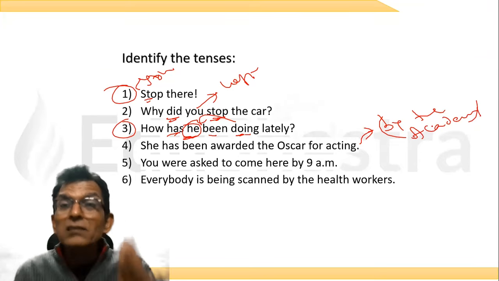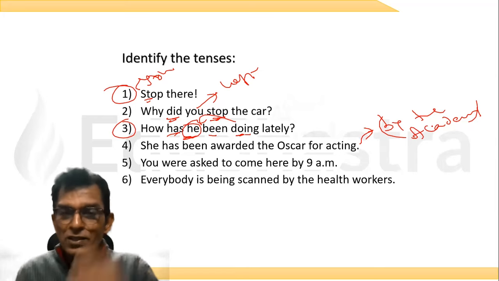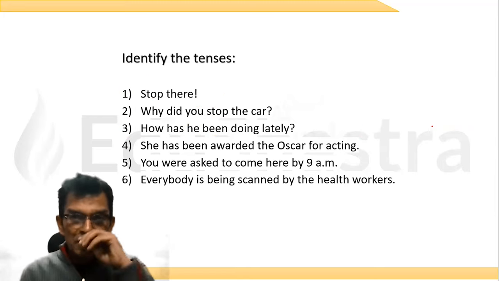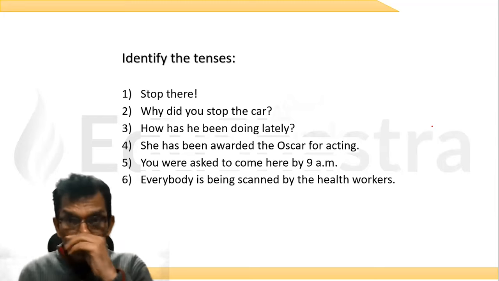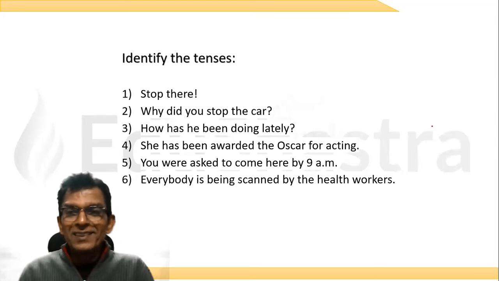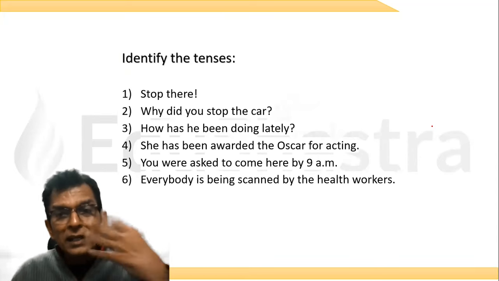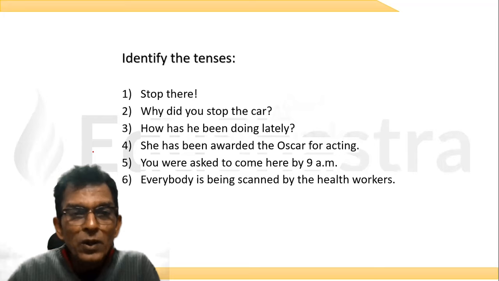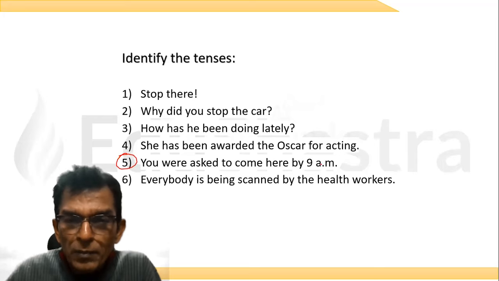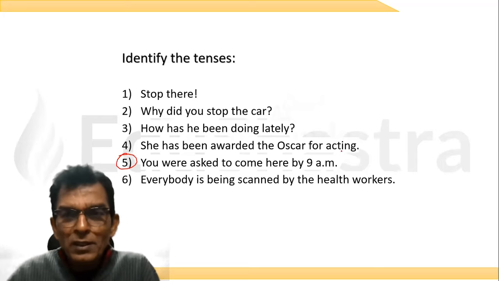The dog was killed. What is the tense? What is the voice? The dog was killed. Did the dog kill somebody? Passive, absolutely. Okay, and the doer is not there in the sentence. Sometimes we leave the doer in the passive voice. Now, look at this. You are asked to come here by 9 a.m. By who? By me.